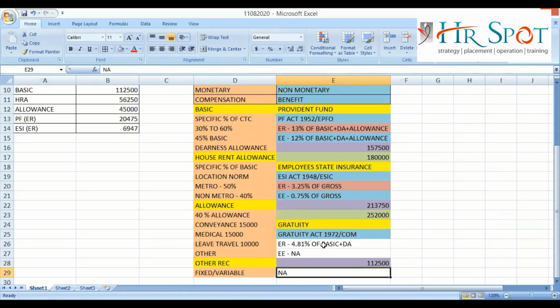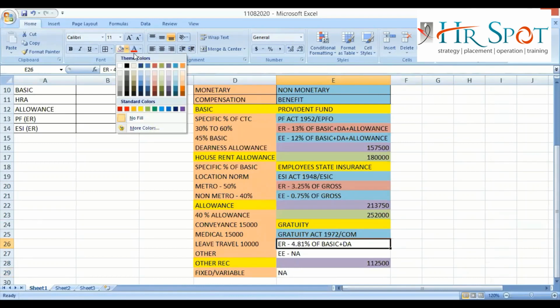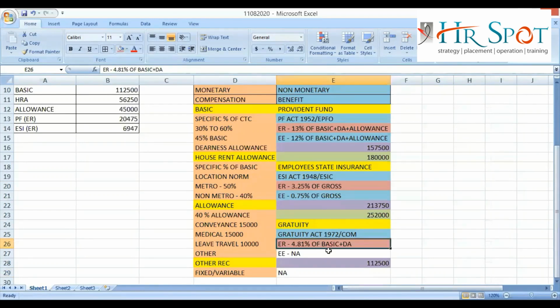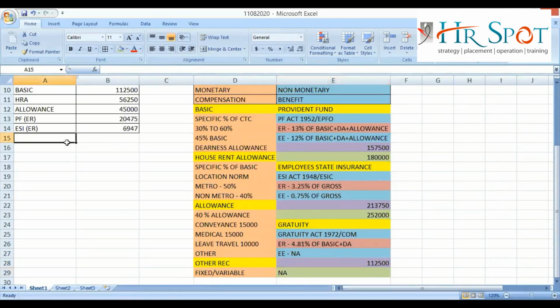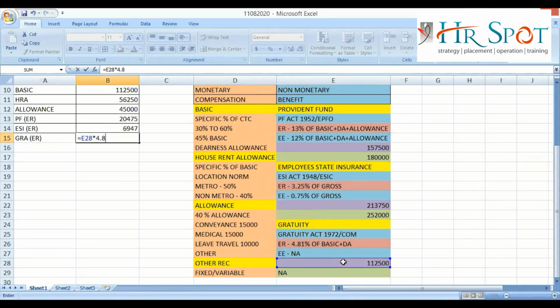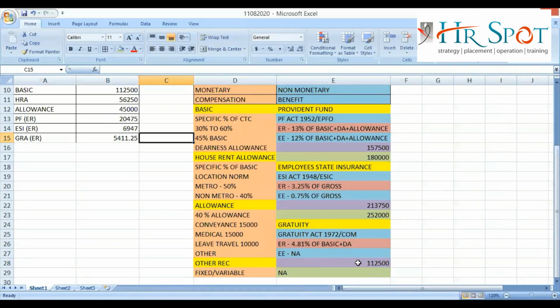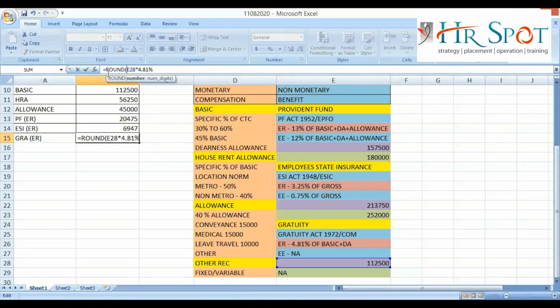Definitely there is no employee side contribution. There is only employer side contribution, and the employer side contribution is 4.81%. I need not think about the employee side, and there is no ceiling limit on the calculation as well. So if I want to show the gratuity contribution from the employer side in the CTC, I'll take basic plus DA into 4.81%. If I'm getting a fraction, I can round it off.